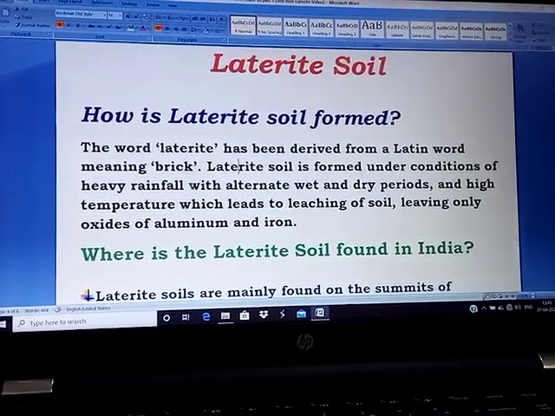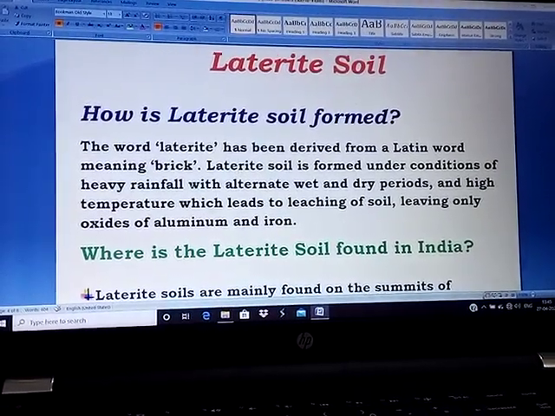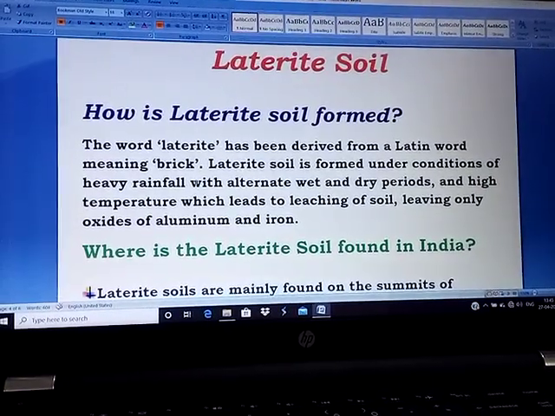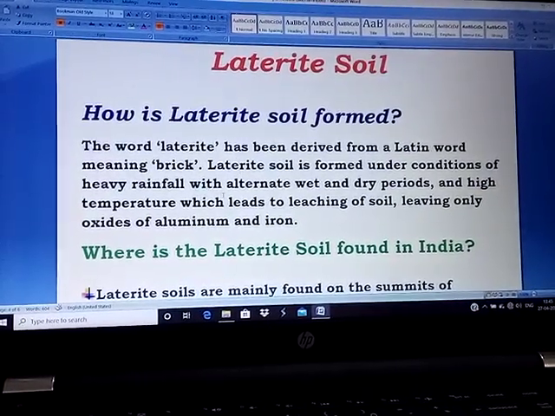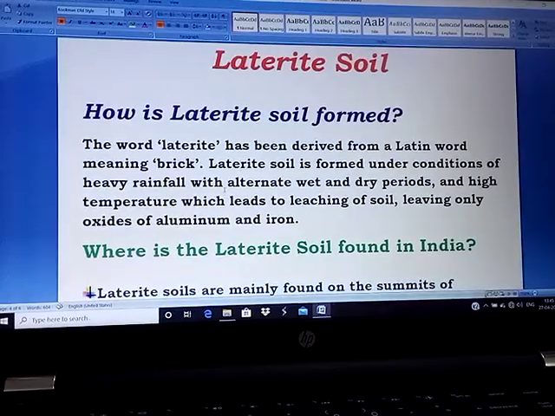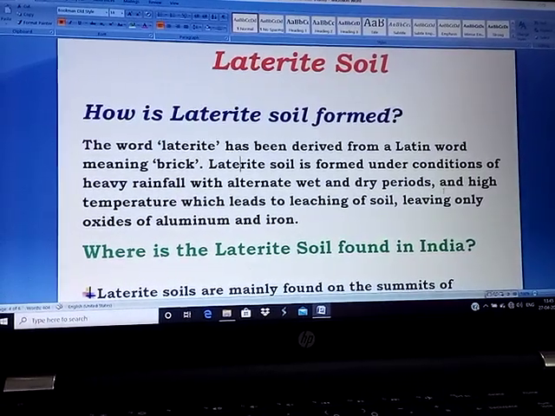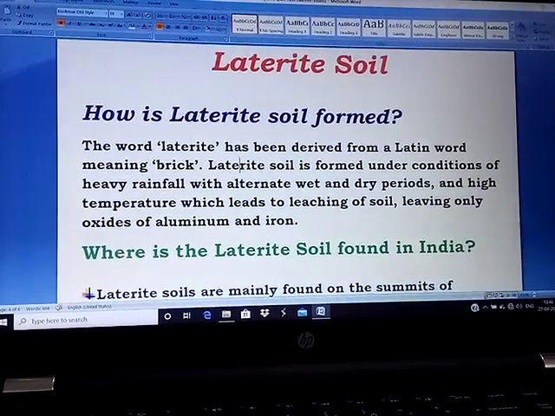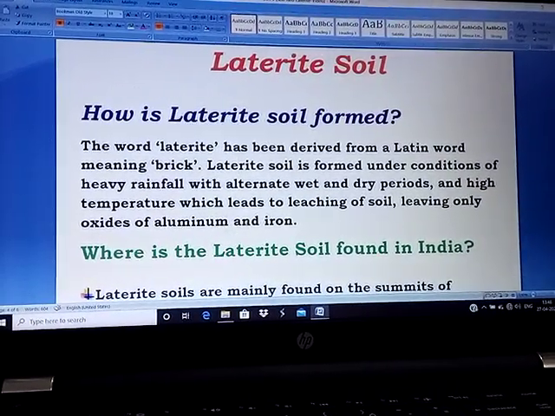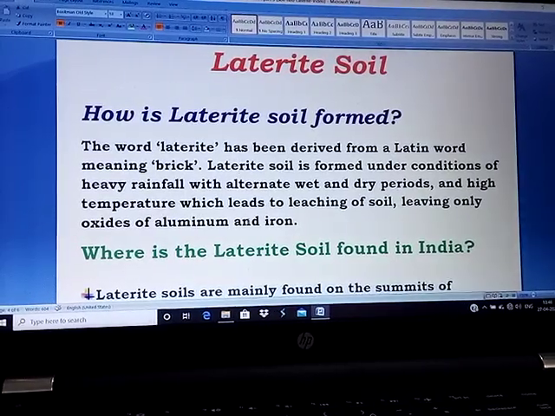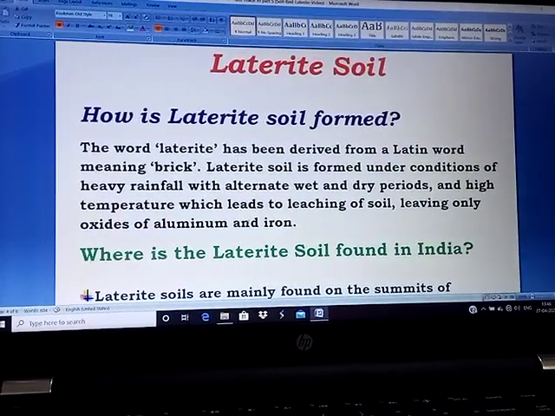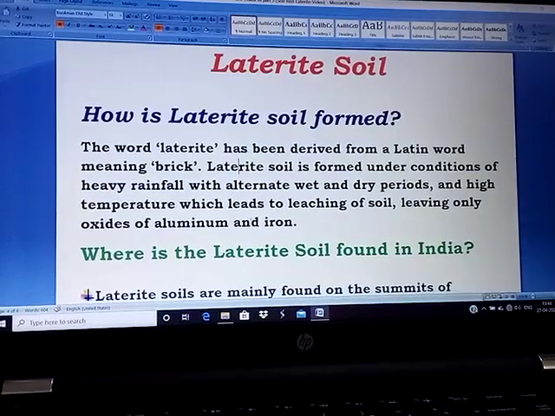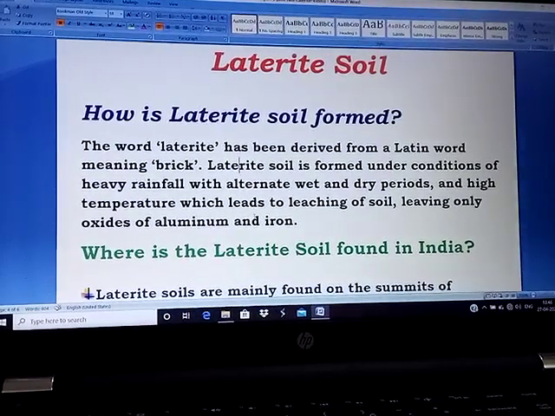When heavy rain falls over a region, the top part of the soil gets drained out. So that's why we say it forms under conditions of heavy rainfall, with alternate wet and dry periods and high temperature. There is rainfall, the soil gets wet. There is high temperature, the soil dries up. What happened? The soil breaks, and of course erosion takes place.